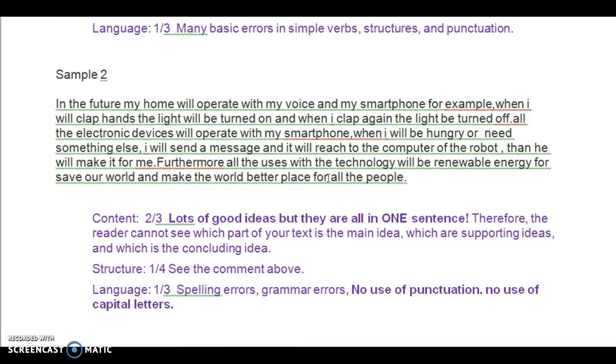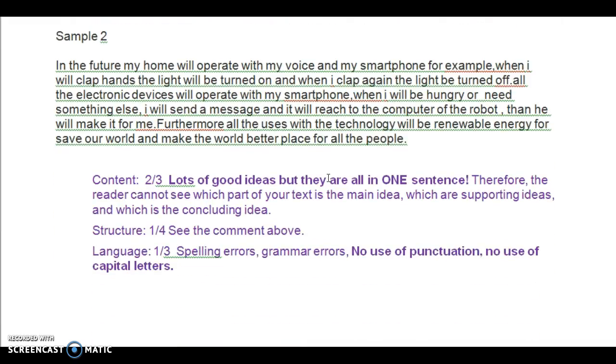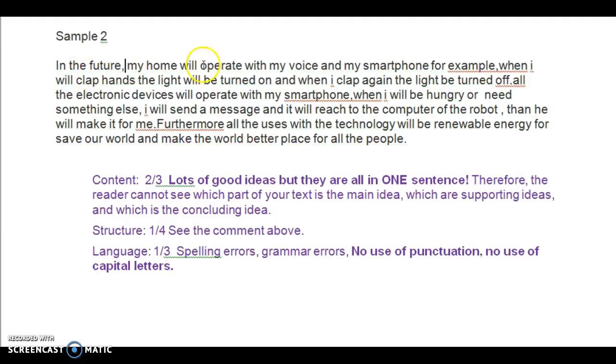Okay, let's go to the next one. And the next one I look here, and it is one long sentence. Do you see all this green line underneath? That's got to show you that something isn't right. You have to divide your ideas into sentences. In the future, comma, my home will operate with voice and my smartphone. End of an idea. New sentence, capital letter.